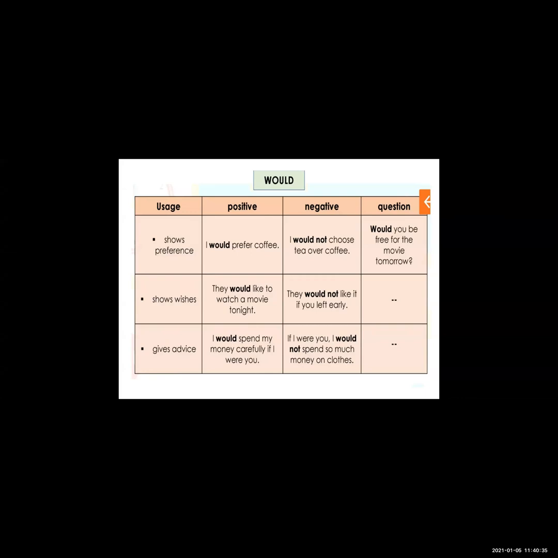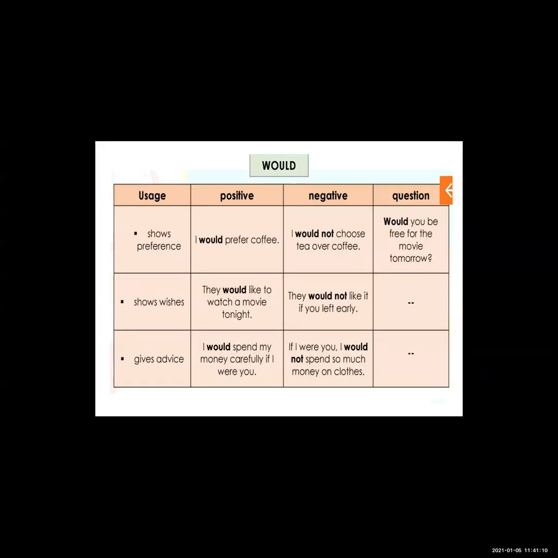Now today we have learned about some modal auxiliaries, that is can, could, then may. Can we use for less formal permission, and may we use for more formal permission. After that we learned about the modal verb will, and now we have learned about the modal verb would. Now in the next lecture we are going to learn about subject and verb agreement.